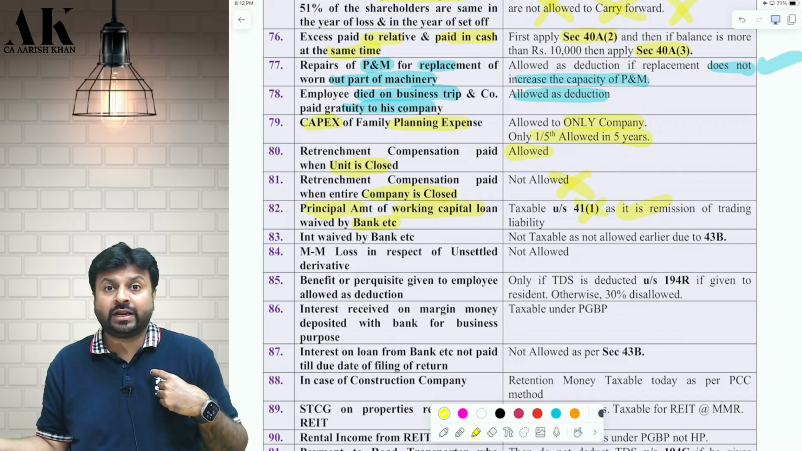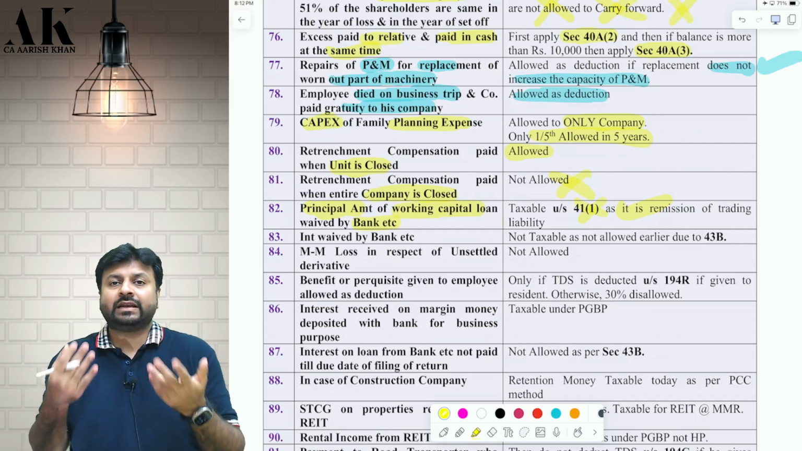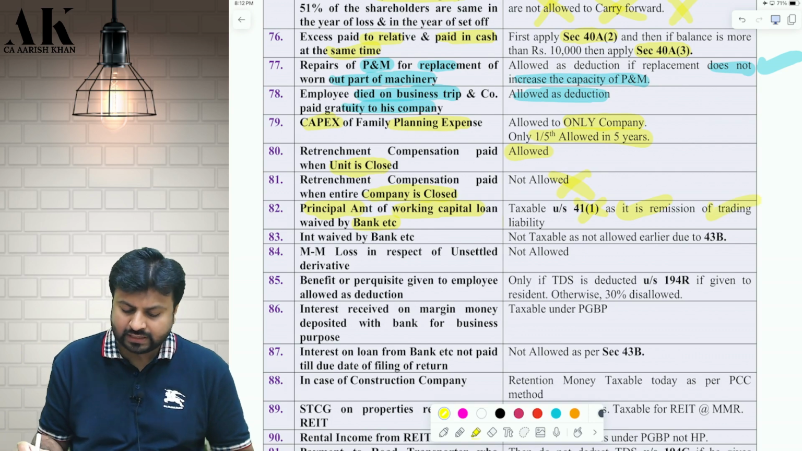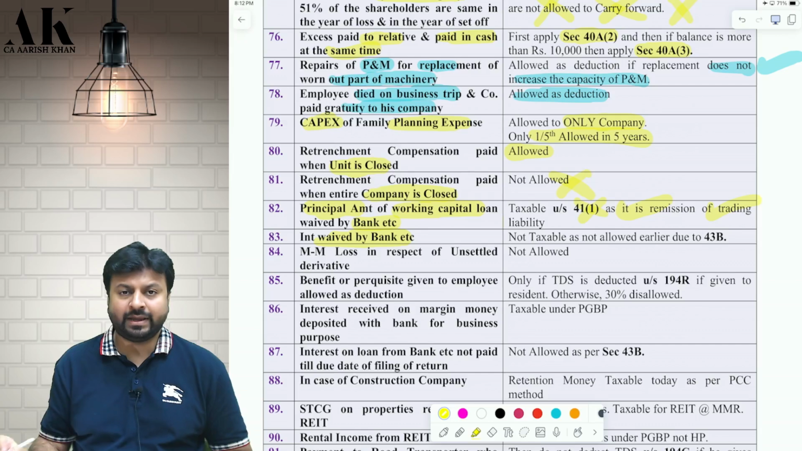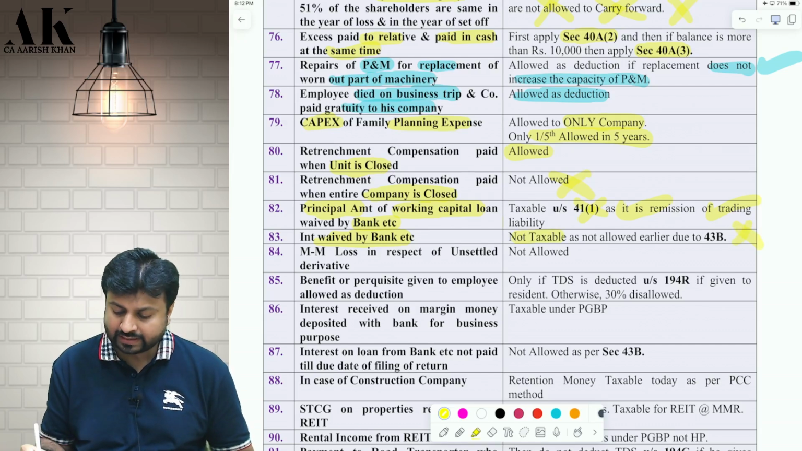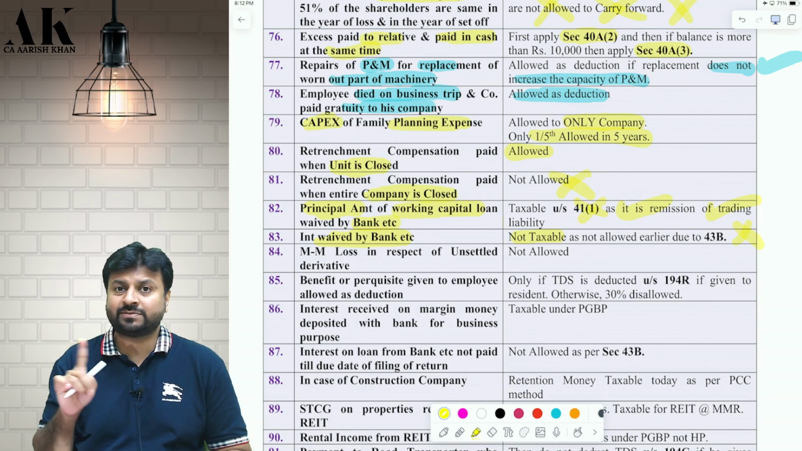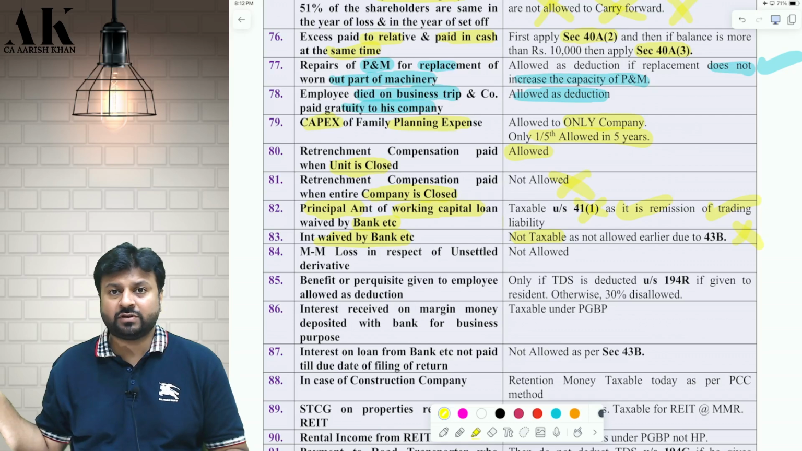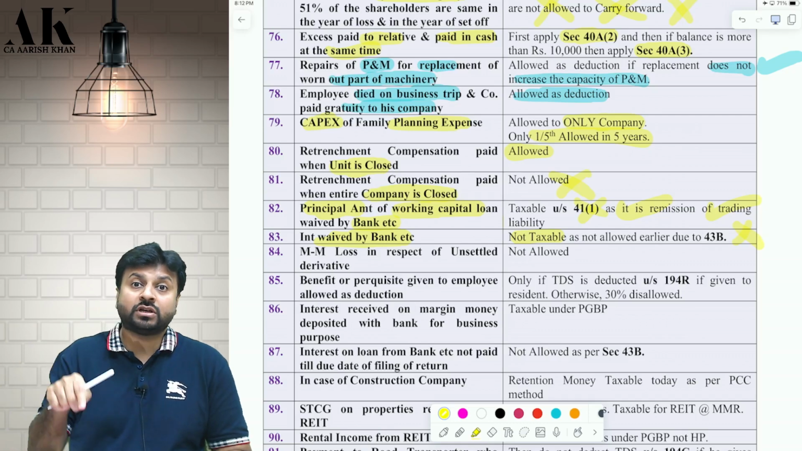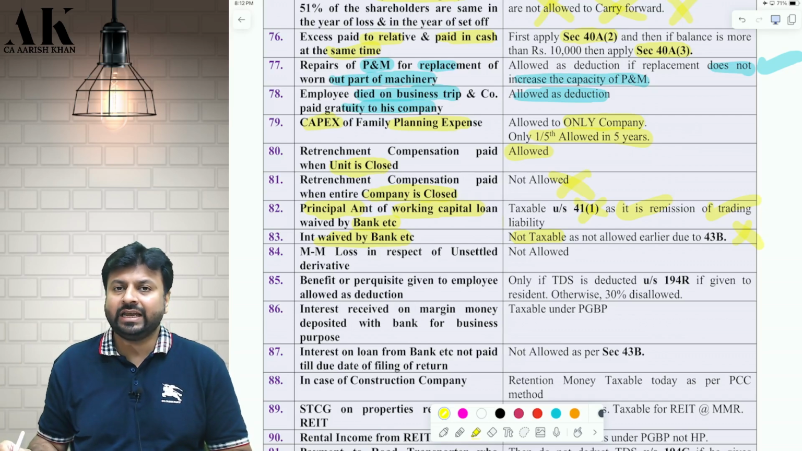The loan is for raw material. It is a working capital loan. It is the remission of a trading liability. Therefore, it is an income. What about interest waived by the bank? Interest waived by the bank will not be taxable, because the outstanding interest earlier was not allowed as a deduction as per 43B. Because the interest was not allowed as a deduction, the remission of interest should also not be charged as income in my hand.